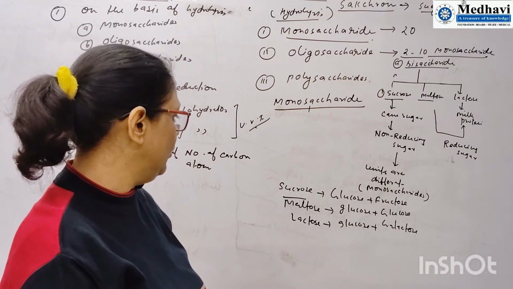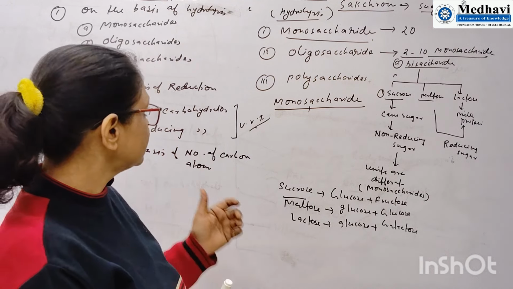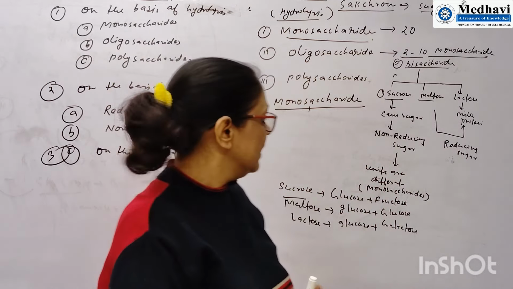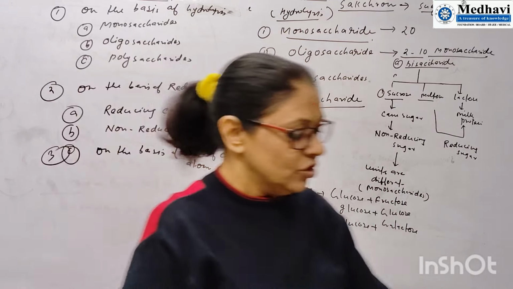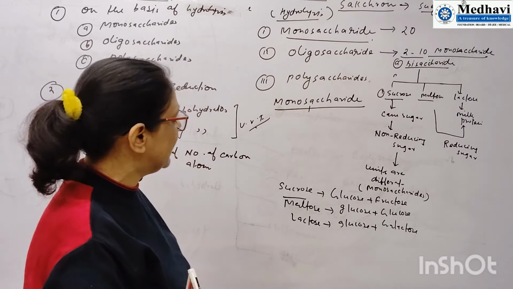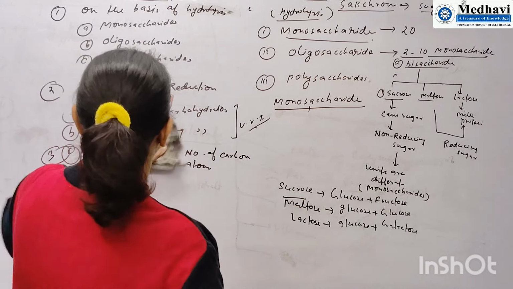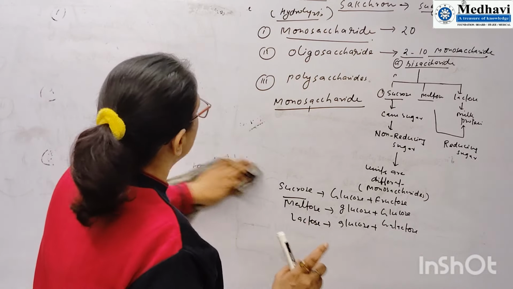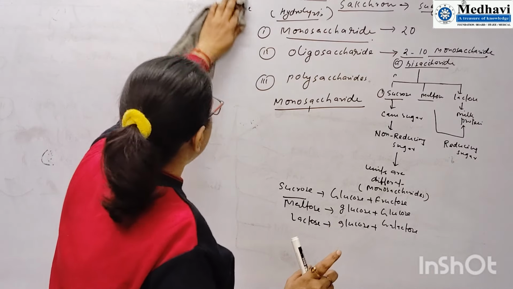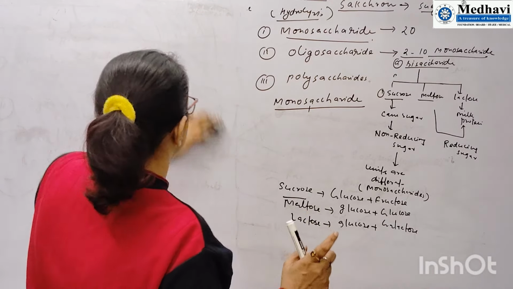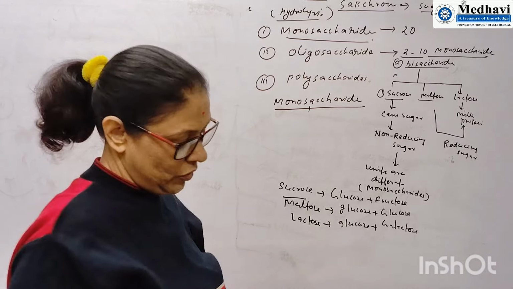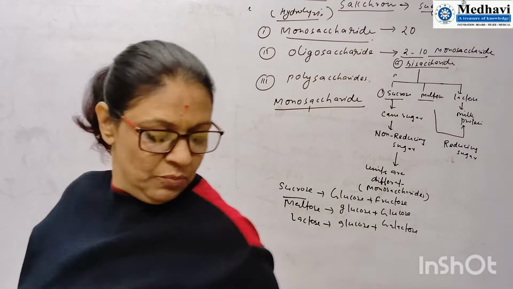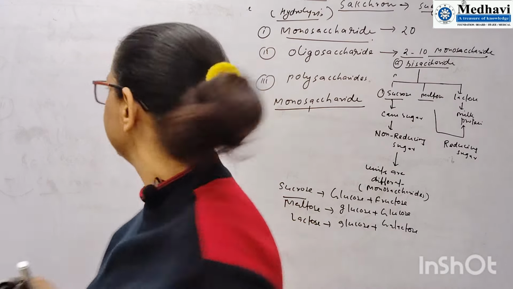Here one thing also I want to say, I will explain reducing or non-reducing sugar. Let me first introduce polysaccharides. So all these are information about disaccharide. Next is what is polysaccharides. How will you classify polysaccharides? So you can say that polysaccharides are those sugars where many monosaccharides, its number is not countable. So if large number of monosaccharides are going to be used, it is called polysaccharide, many polysaccharides.